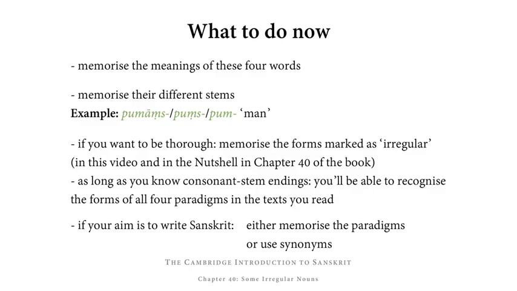But as long as you know the consonant stem endings, you'll be able to recognize the forms of all four paradigms in any text that you read. For dyo and go, you also need to be aware of the fact that their ablative and genitive singular is not formed like a consonant stem. Here we have goh and dyoh respectively, so basically like the ablative and genitive singular of a short u stem.